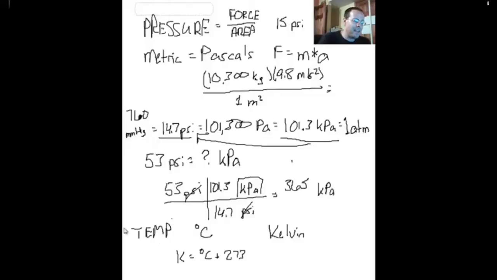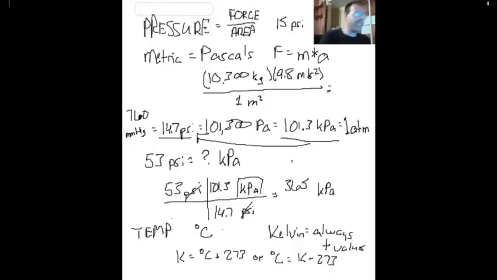Kelvin can never have negative temperatures. So Kelvin is always positive, or you might put never negative. And that's why we use the Kelvin scale: always positive values. And that is the conversion. Kelvin equals Celsius plus 273. Or, if you're given Kelvin and need Celsius, this is fairly easy. Degrees Celsius equals Kelvin minus 273. And that's just a little algebraic manipulation.